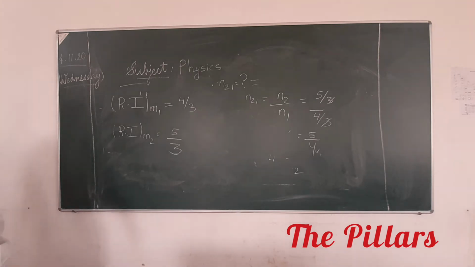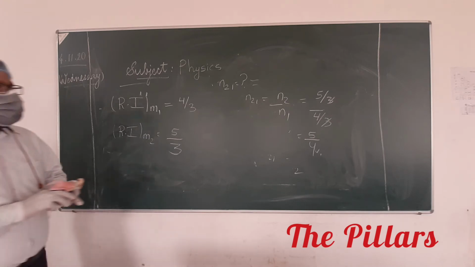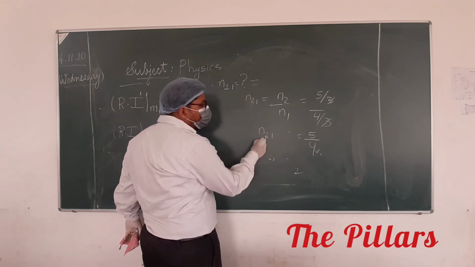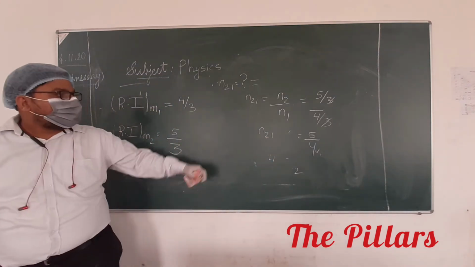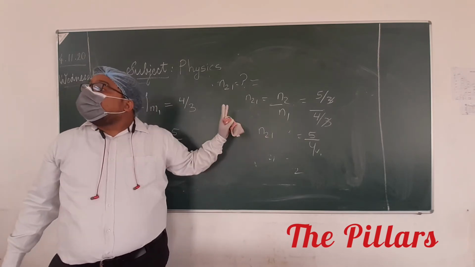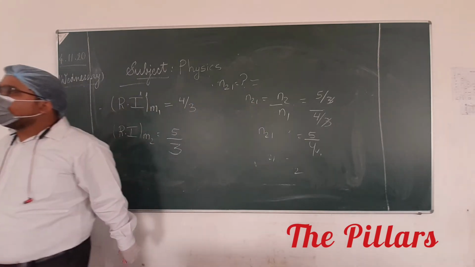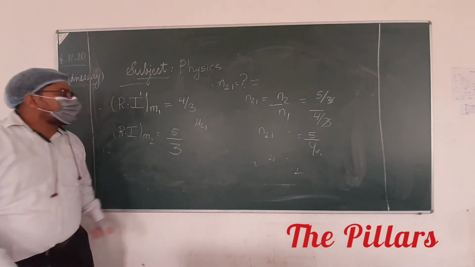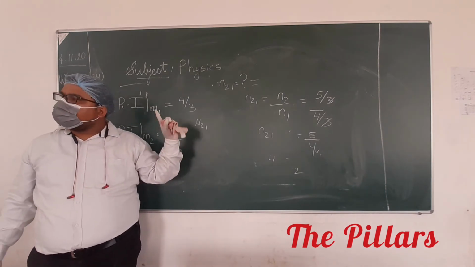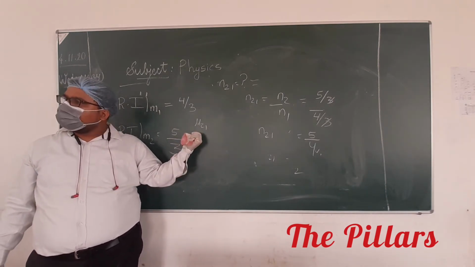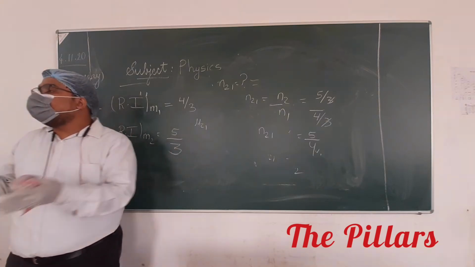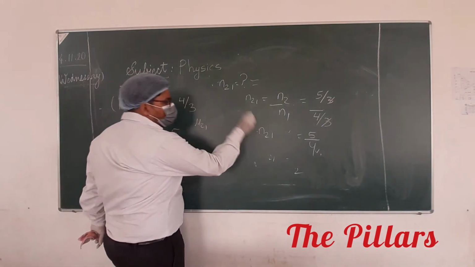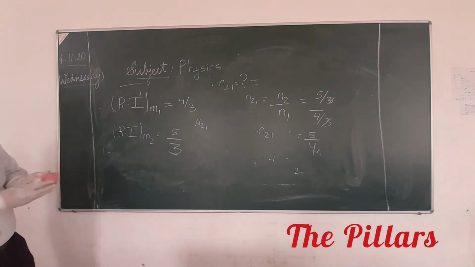Sir, what is N? N is just here relative. Sorry, relative refractive index of medium 2 with respect to 1. N is representing refractive index, and 2 is showing medium 2 with respect to 1. In examination you can get it like this also: Nu 2 1, relative refractive index of medium 2 with respect to 1. They can use both notations. Both are the same, it depends how you are denoting things. Generally, these two are used to denote it. Is it okay to all of you? Good.